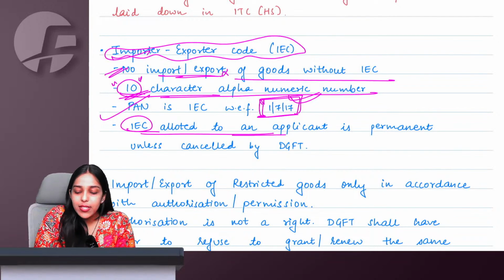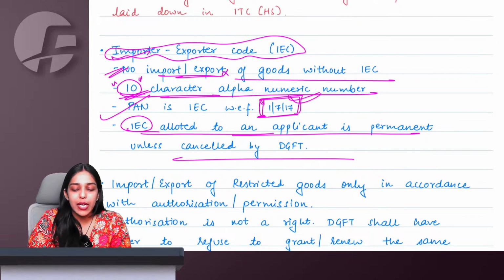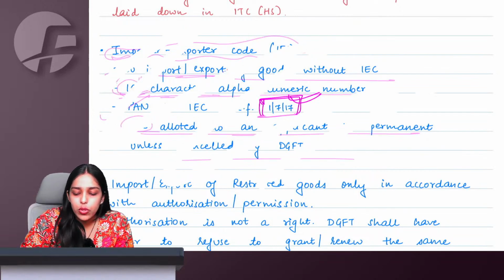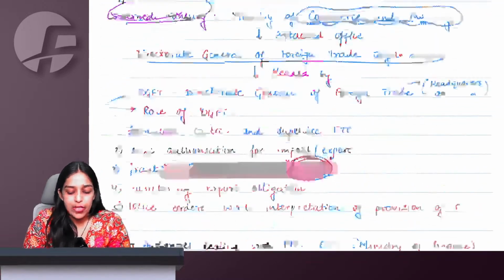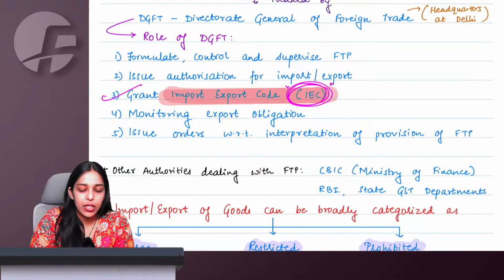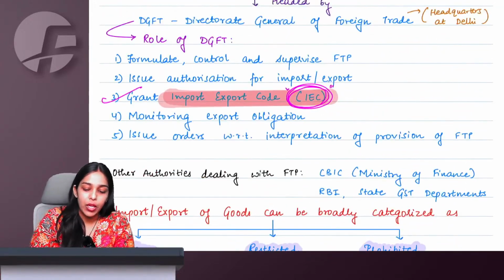And IEC once allotted to you always remains permanent, of course, unless either you apply or you do something because of which DGFT cancels your IEC code. So this IEC code is also granted by the Directorate General of Foreign Trade only.